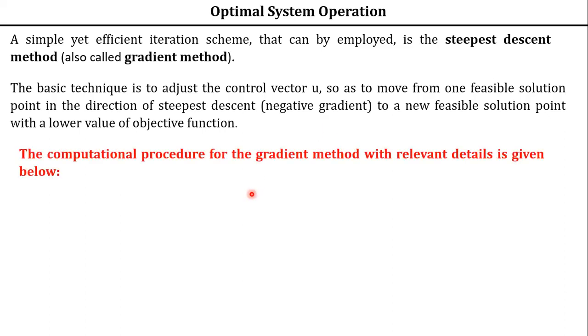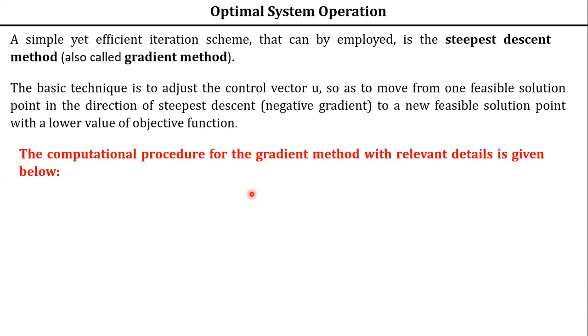Now, the computational procedure for the gradient method with relevant details. Let us see what the procedure is. Therefore, in order to solve equations 4, 5, 6, the non-linear algebraic equations, these are to be solved using iterative methods. Such an efficient iterative method is the steepest descent method, also called the gradient method. Understood?